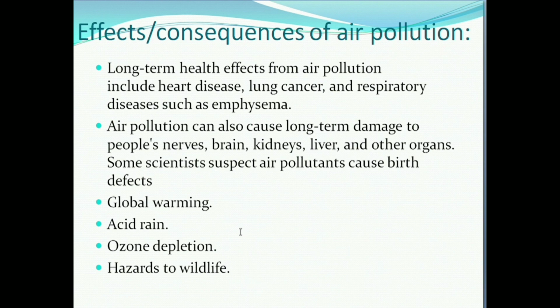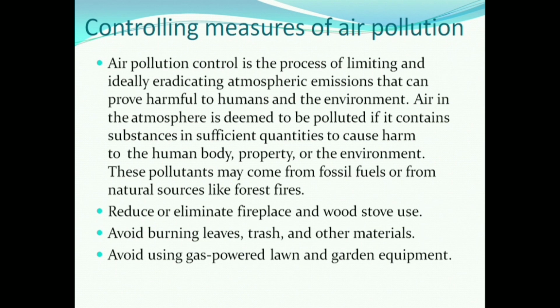So these are global warming, acid rain and ozone depletion in the chapter Ecosystem and Environment in ecology. In that concept we are going to learn all these concepts: global warming, acid rain and ozone layer depletion. So, controlling measures of air pollution.